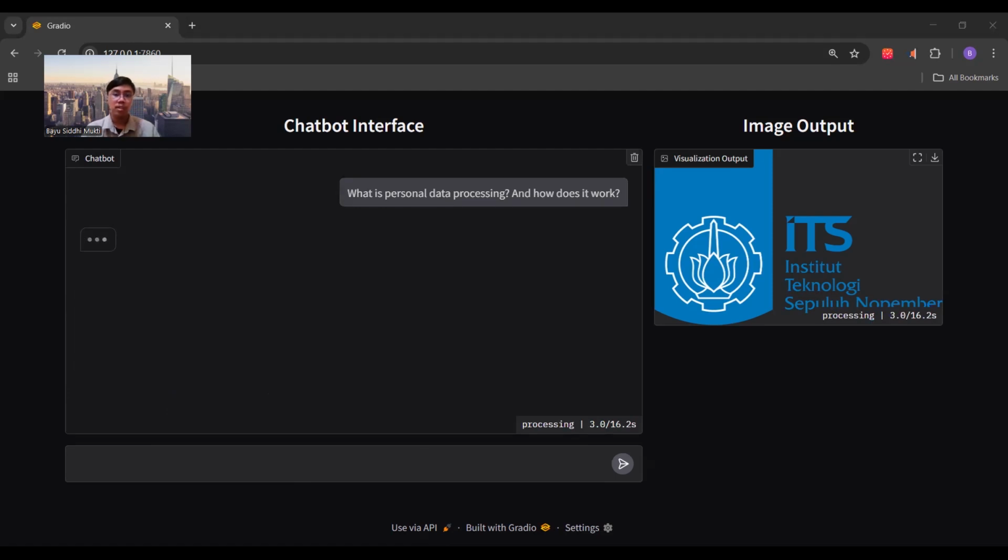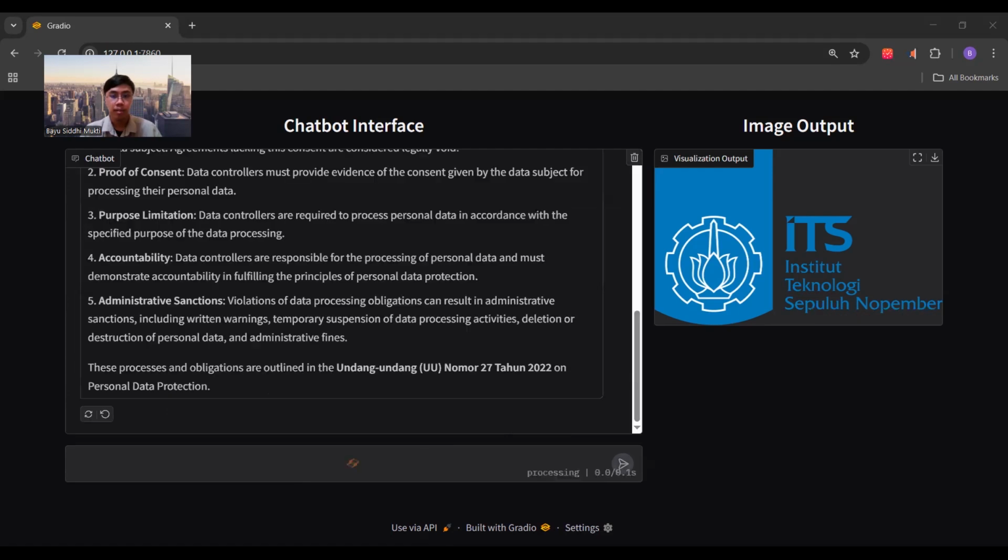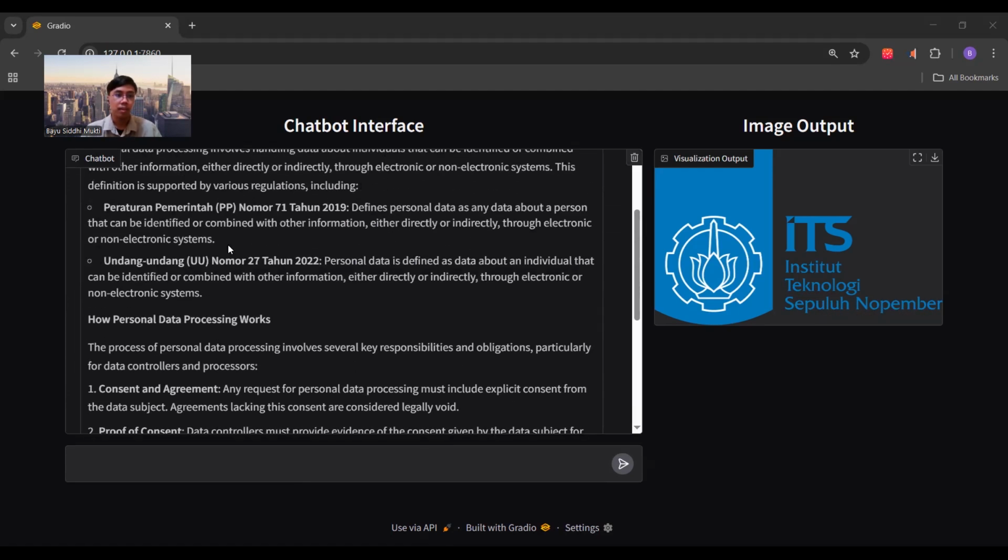This question basically consists of 2 parts, definition and general. The model will use 2 tools, the definition tool and the semantic tool, to get all relevant text that have been enriched and make a summary of the appropriate answer. And here is the answer. This is the definition and this is the article.